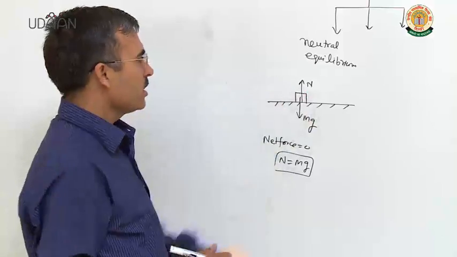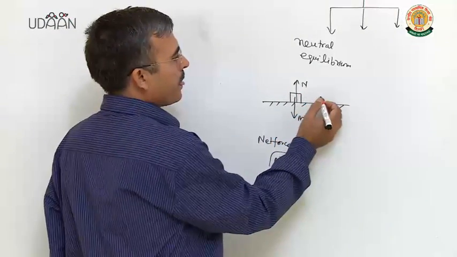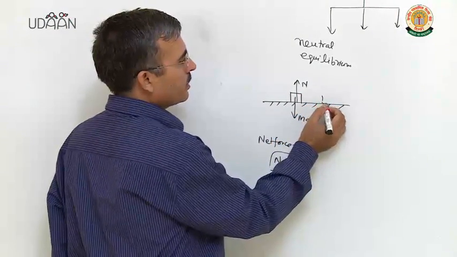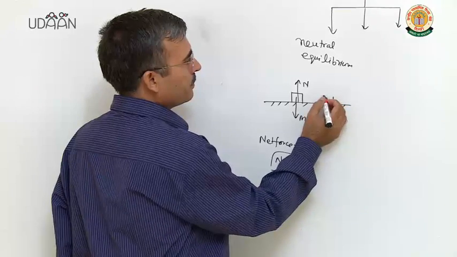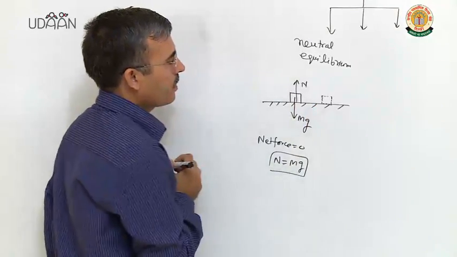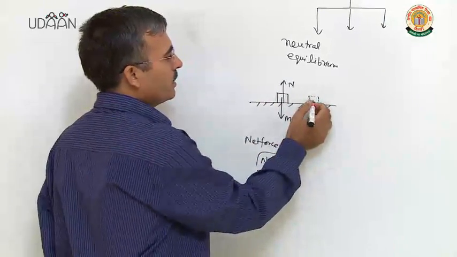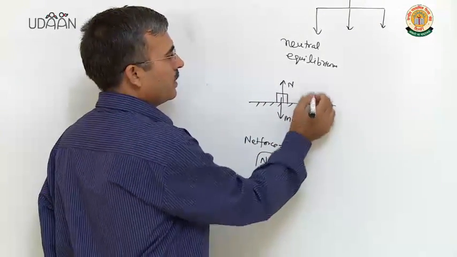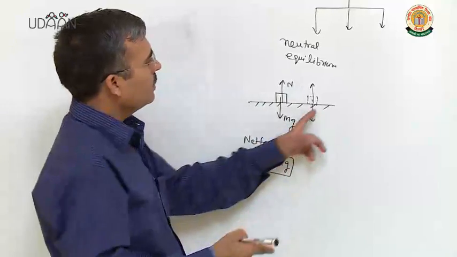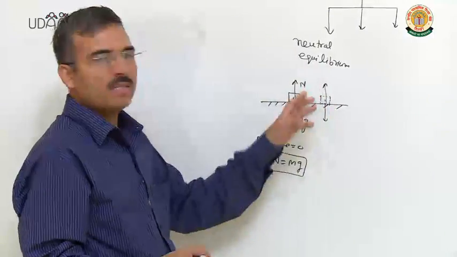If I displace it, इस साइड मान लीजिए, सपोज करिए मैंने डिस्प्लेस किया, and I released it, again the block remains in equilibrium.